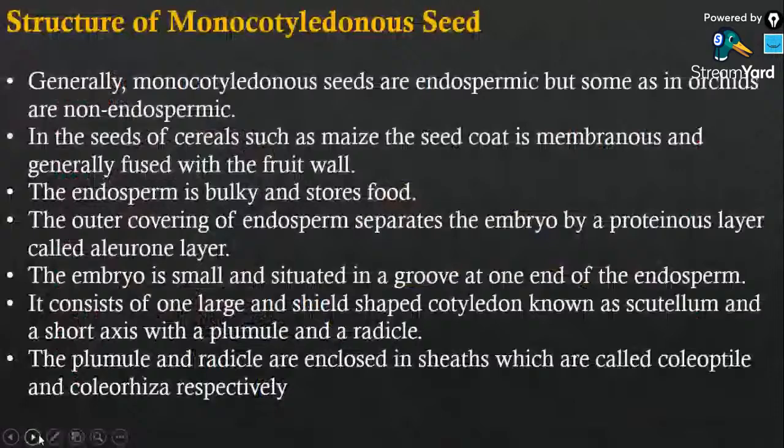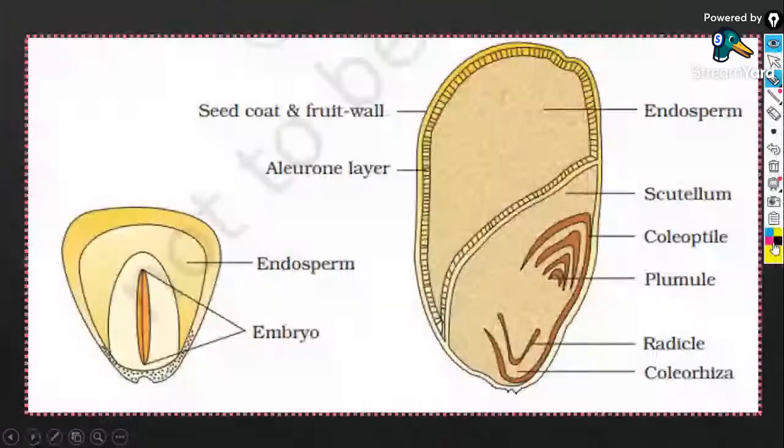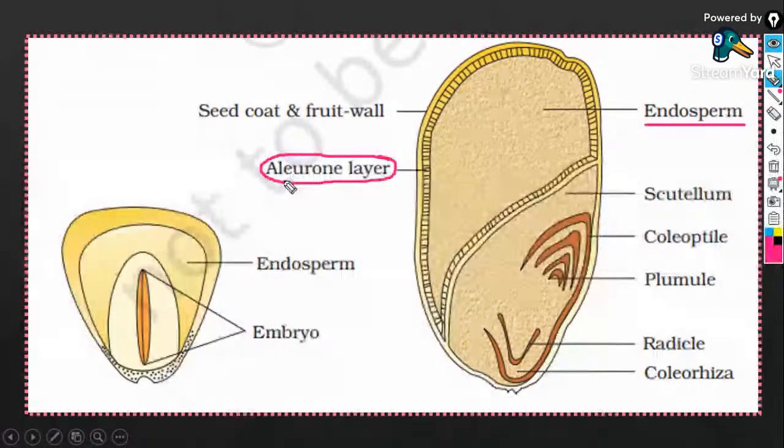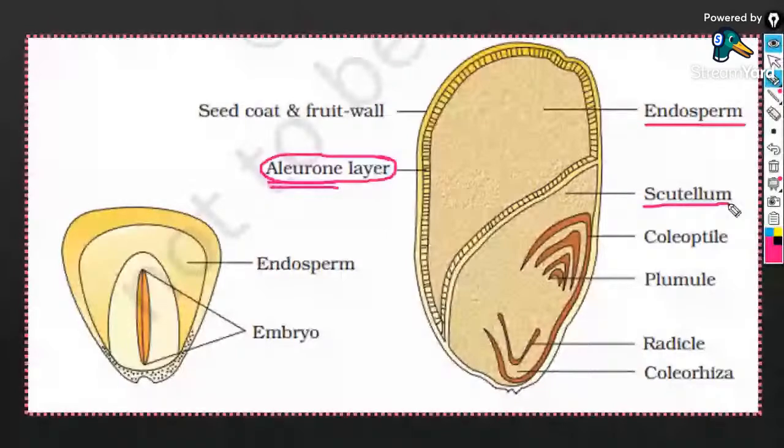Next we are going to study the structure of a monocot seed. Yes, guys, this is a monocot seed. In a monocot seed, you will have the presence of an endosperm. So this is the endosperm. You will find a protein layer which is referred to as the aleurone layer. And the cotyledon of monocot plants is known as scutellum.